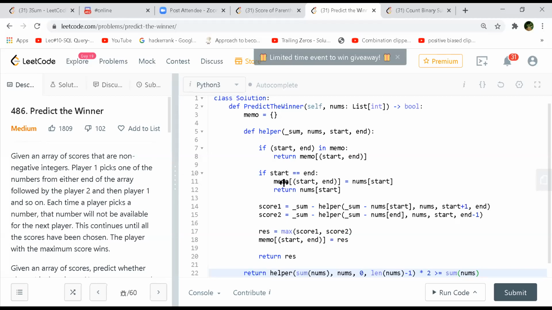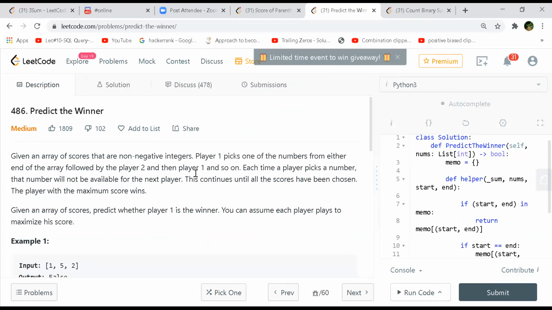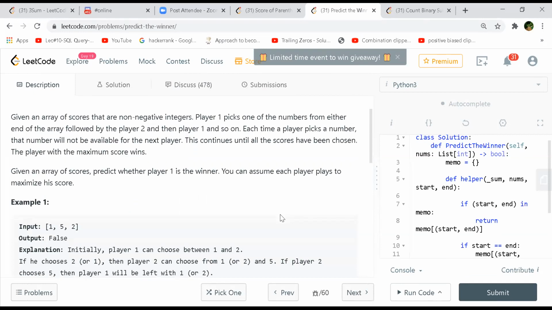So next is predict the winner. We are given an array of scores which are non-negative integers, and player 1 picks one of the numbers from either end of the array, followed by player 2, and then player 1, and so forth. Each time a player picks a number, that number will not be available for the next player. This continues until all the scores have been chosen. You have to find the player with the max score who wins. Given an array of scores, predict whether player 1 is the winner. You can assume that each of them plays to maximize their score. Okay.